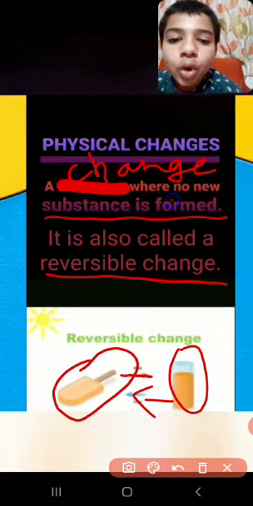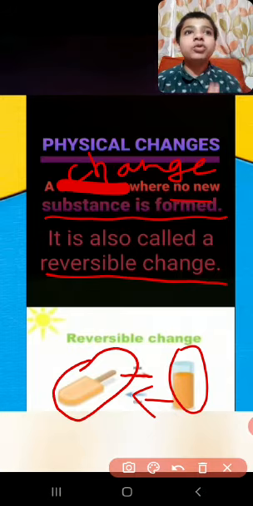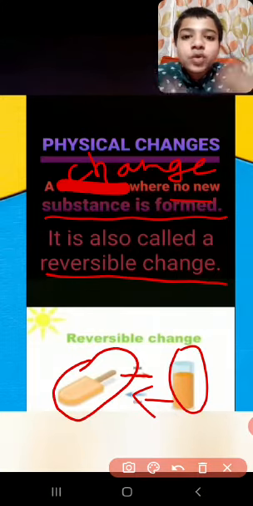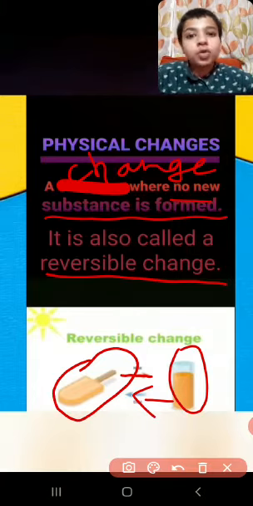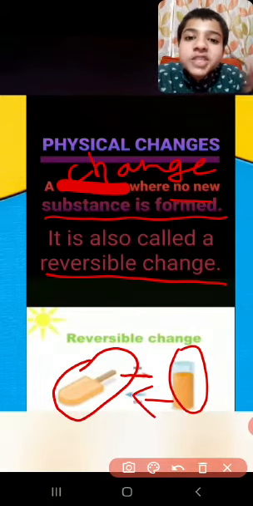No new substance is formed. Does it become ice cream, or something like a chair or a scale, or a bed? No, it is just changing its properties.